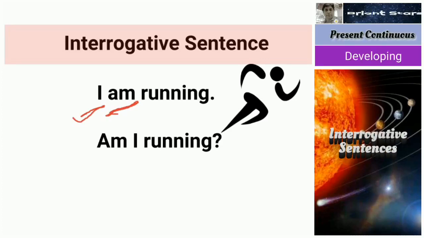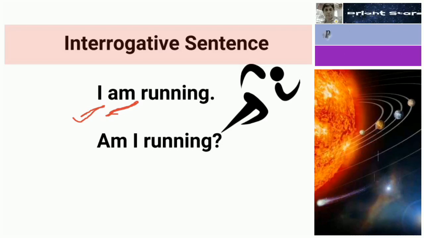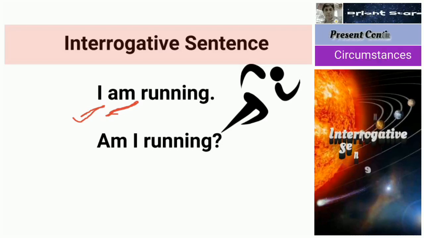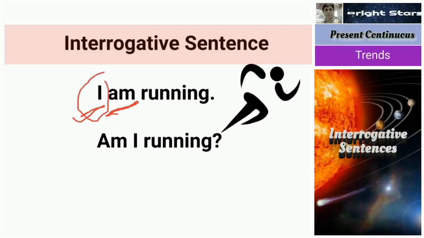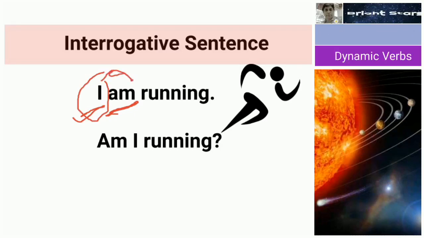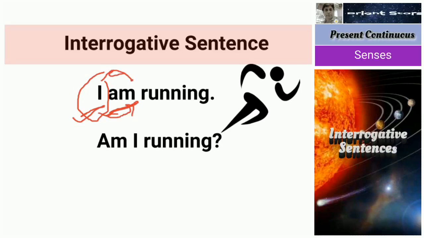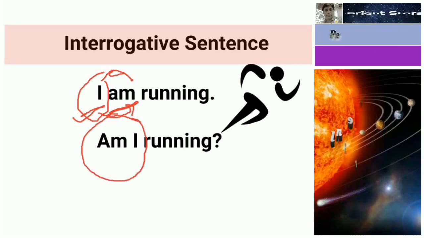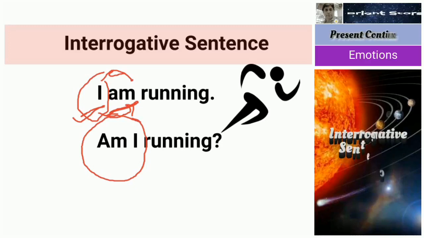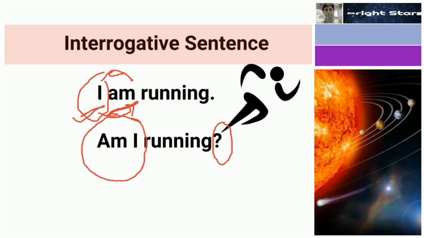Inversion will happen, lateral inversion. So in the place of I, am will come. In the place of am, I will come. See here, I am becomes am I. That's all. The main verb will be as it is. At the end we add an interrogative mark, question mark.